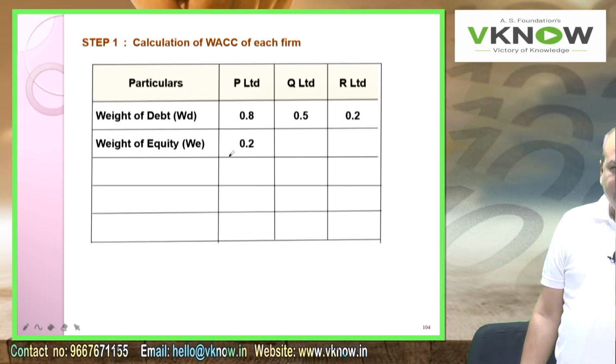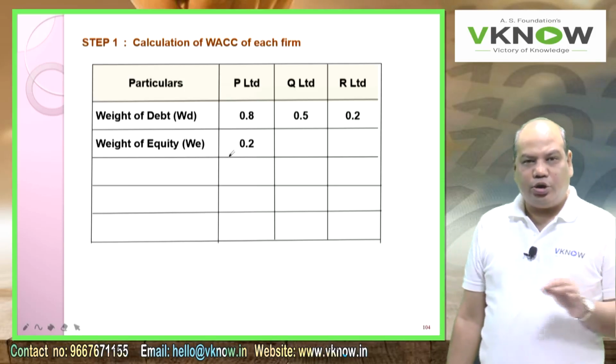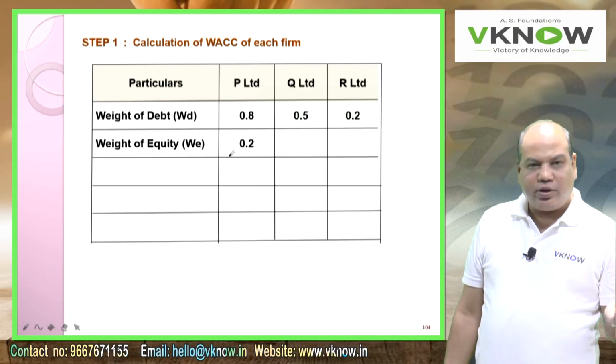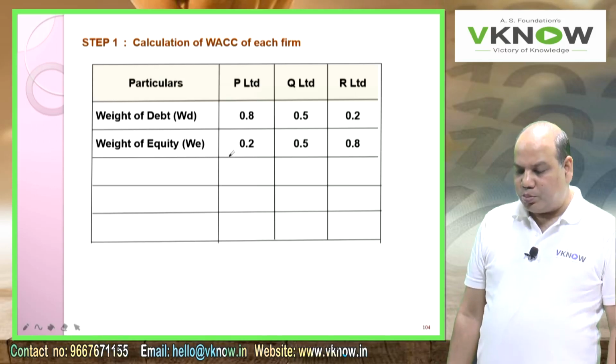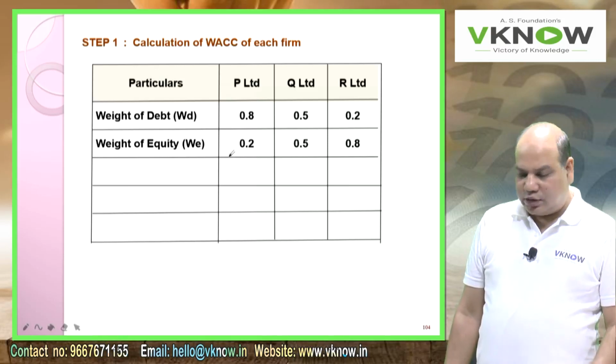That will be the balancing figure. If the weight of debt is 0.8, 0.5, 0.2, then out of 100 rupees of assets, 80% is debt, so 20% will be equity: 0.2, 0.5, 0.8. The debt to asset ratio is given.